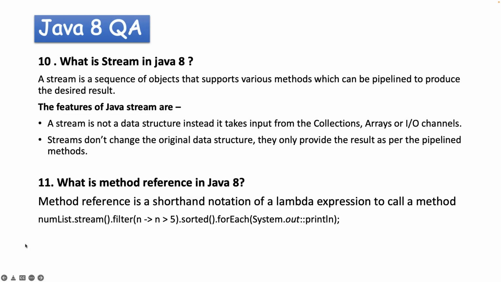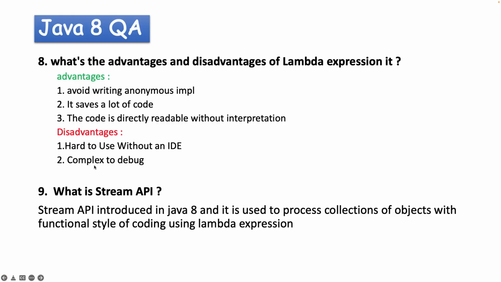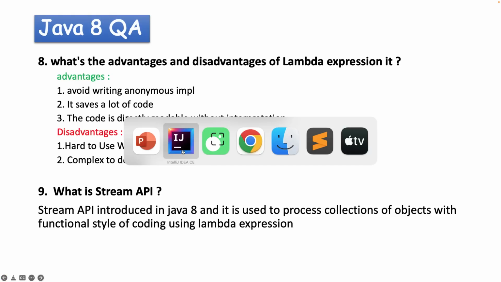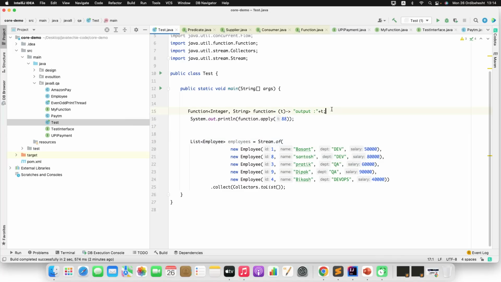Okay. Now let me go back. Now the disadvantages: hard to use without an IDE and complex to debug. Let me go to the IntelliJ IDE. If the IDE is not there, it will be difficult for me to write the statement, because let's do something like this. Now let's assume I am typing this. Okay, let me remove this. I'll return integer, 10, something like that.